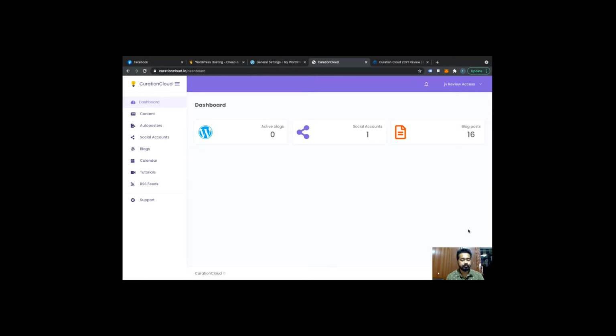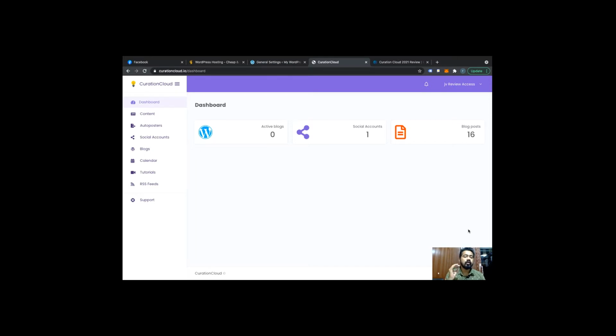I'm going to review Curation Cloud for you, and I'm also going to tell you about every aspect of what Curation Cloud does, how it works, and its pros and cons. But let me first tell you what Curation Cloud is.